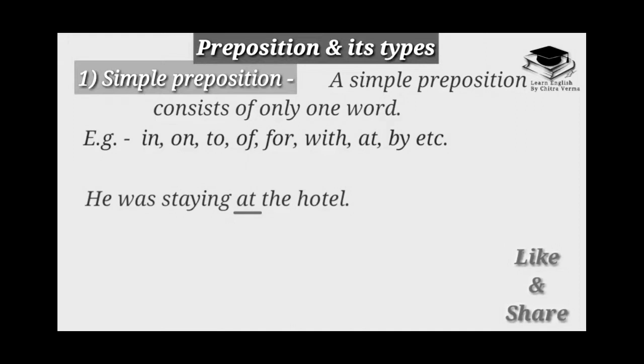At is a simple preposition. It indicates the place of studying. They came from Agra. Here Agra is a noun, and the word from used before it is a simple preposition.